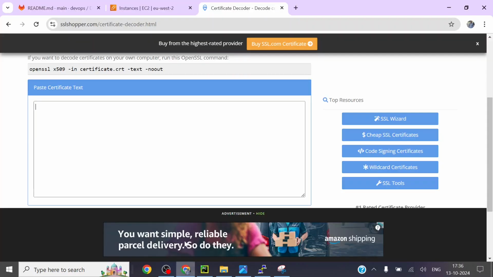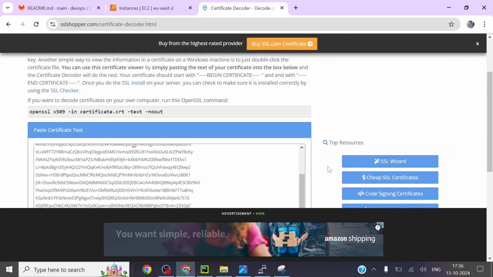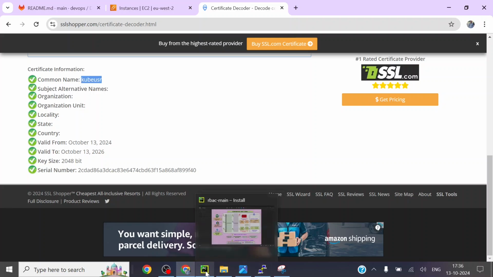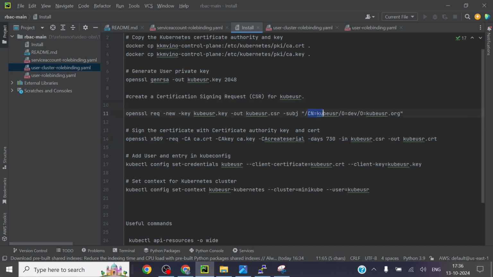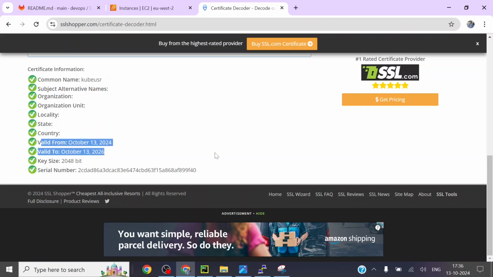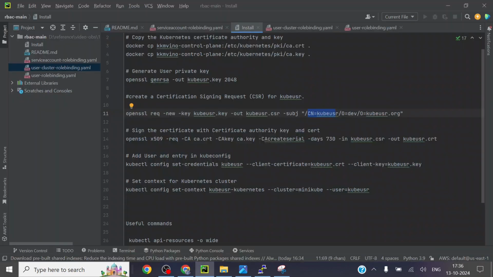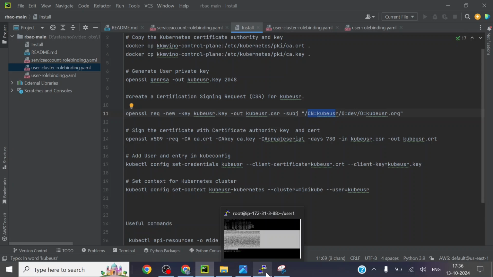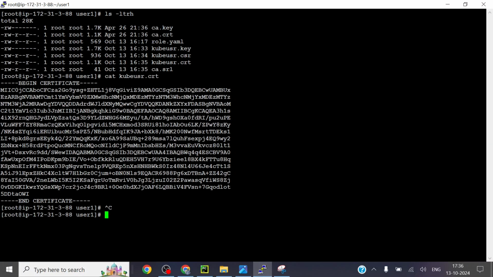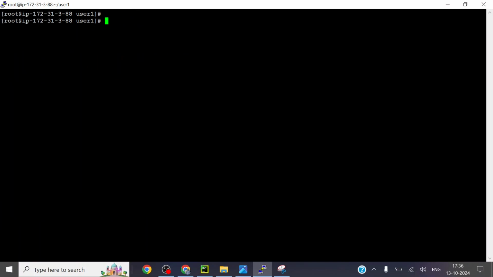See here, the common name. How do I get this common name? I'm just putting the common name over here, and then the organization. The rest of the things you can leave for now. It has 2 years validity. So my certificate is a valid certificate. These are all self-signed certificates. It's created.